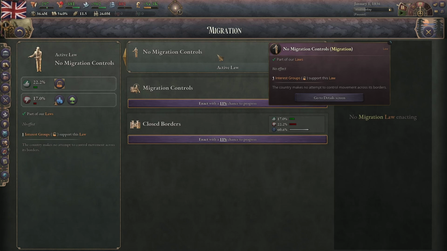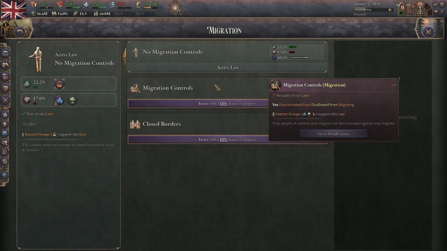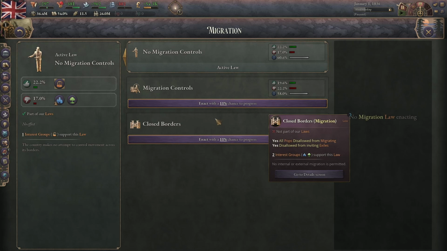Next is migration. No migration controls makes it so that anyone can go anywhere. Migration controls makes it so that people that are discriminated against in your country cannot migrate. And closed borders makes it so that nobody can move anywhere, not even between the provinces in your own country.